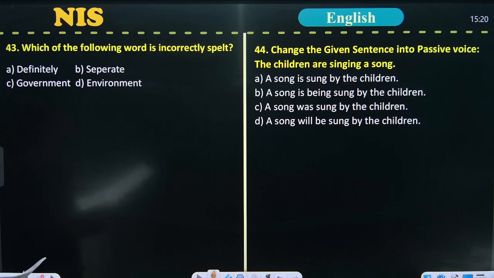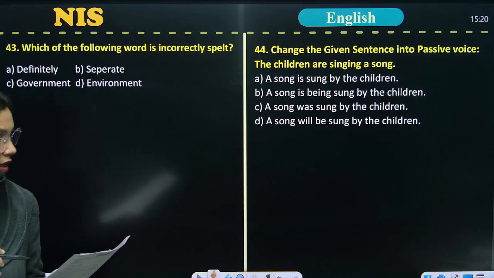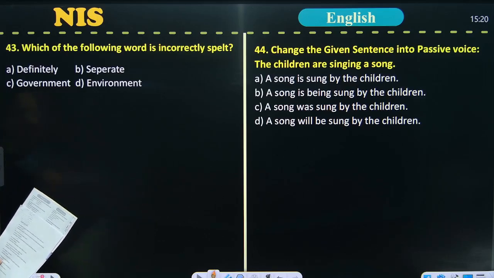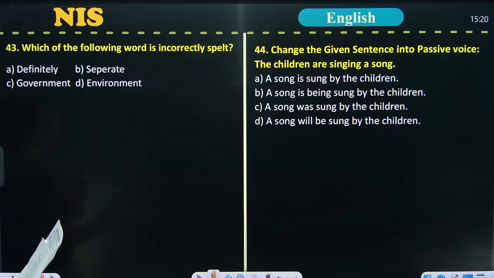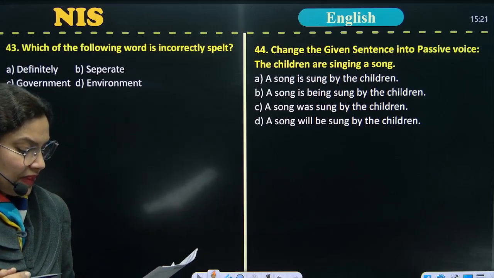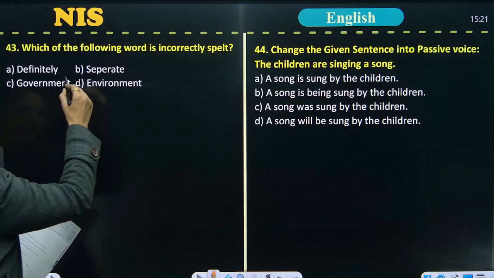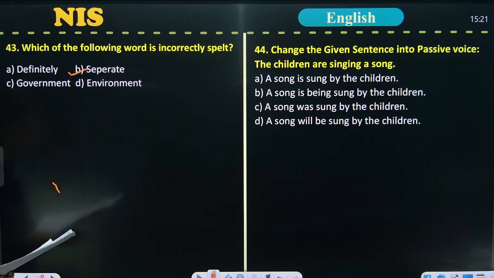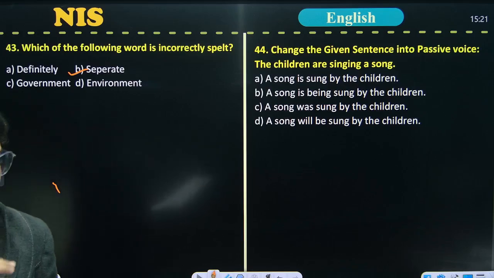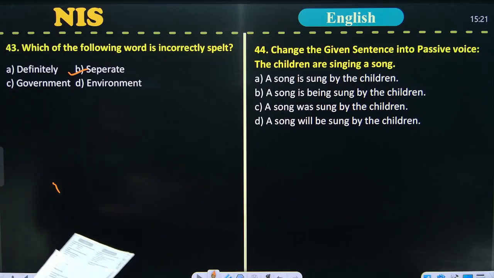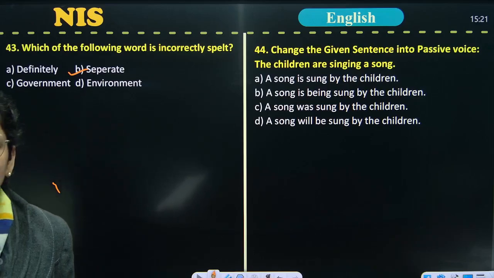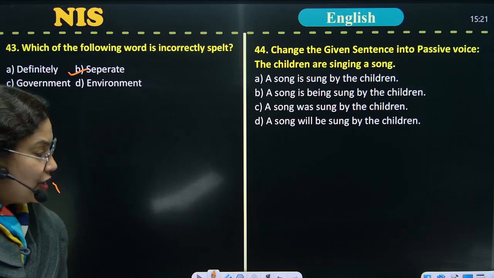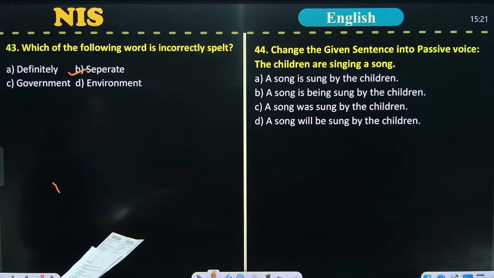In the next question, there is an incorrectly spelt word. Students have to find out among definitely, separate, government and environment, which is the incorrect one. And the answer is separate, as the spelling of separate is incorrect here. The correct spelling of separate is s-e-p-a-r-a-t-e. So option number B is correct.